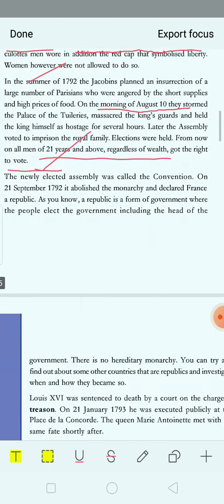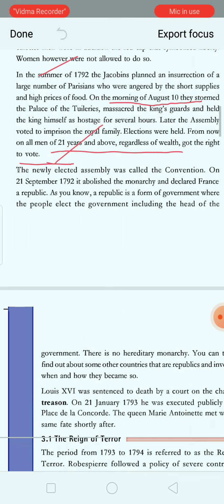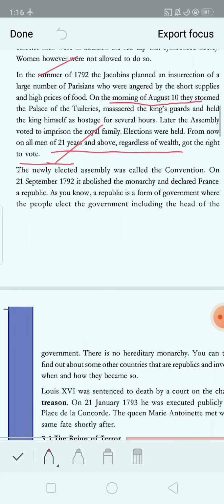Next, the newly elected assembly was known as the Convention, and on 21st September 1792, it abolished the monarchy. You must remember this date, 21st September 1792. It abolished the monarchical system, or the king's rule, and declared France a republic.